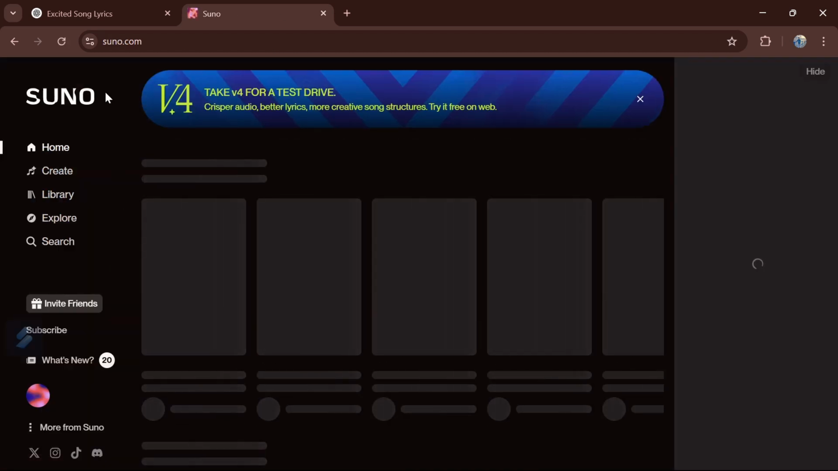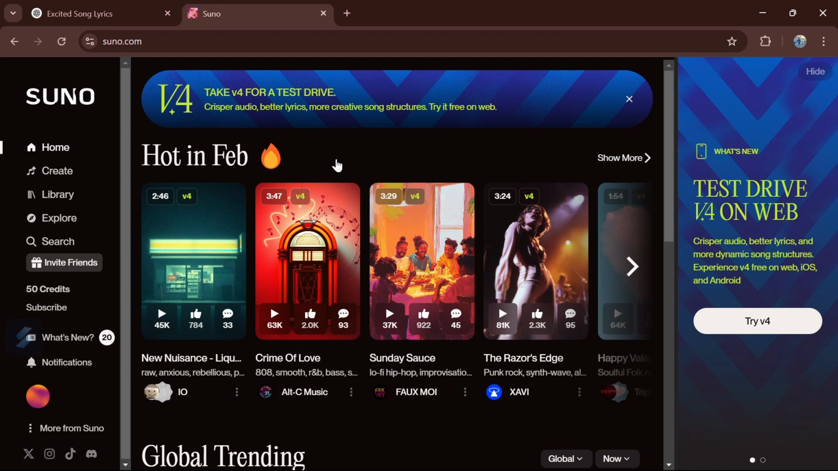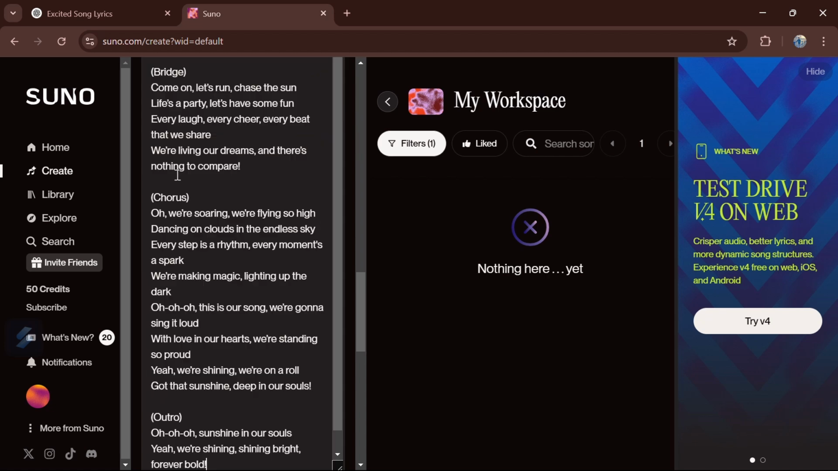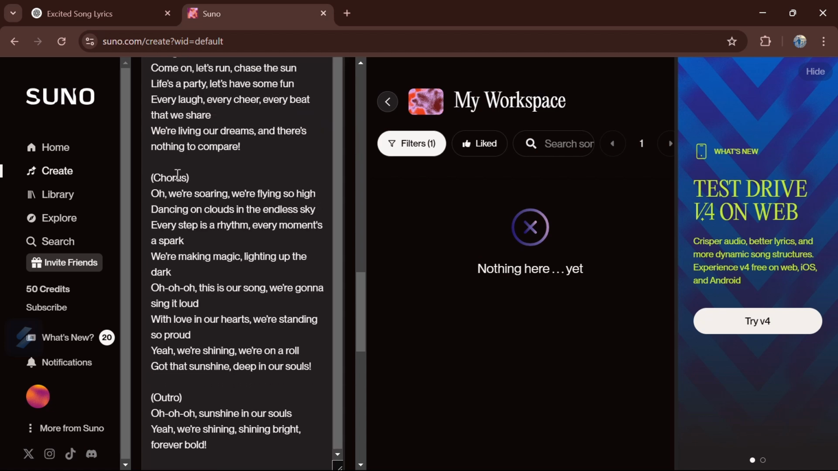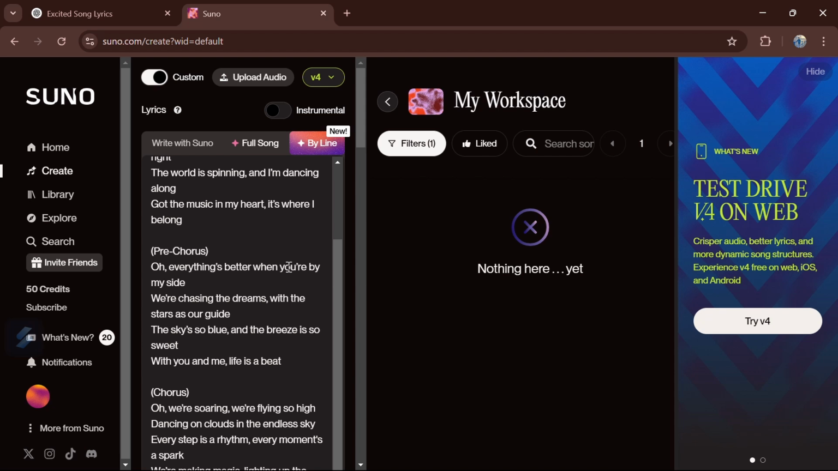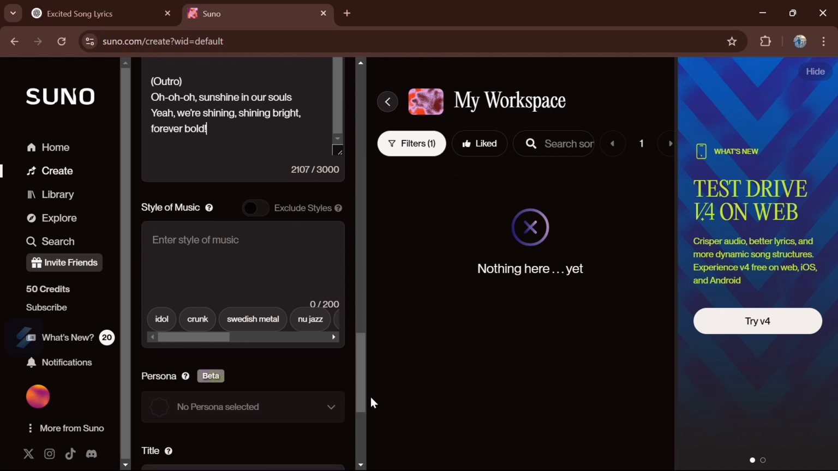Here the site is open, and just go to the create section and make sure to check on the custom button, otherwise we can't write our lyrics. Okay, so paste the lyrics and just go to the downside. Yeah, here we can choose the style.